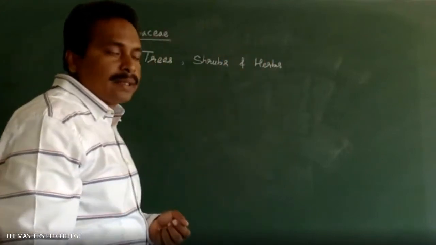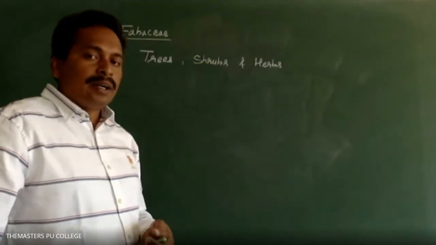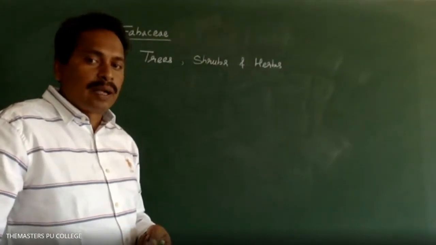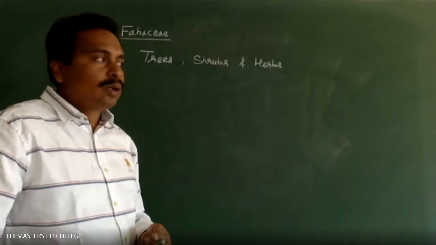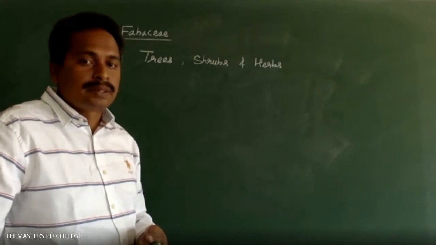How many types of plants are there based on the habit? Already you have learned about that. Who classified the plants into trees, shrubs, and herbs?